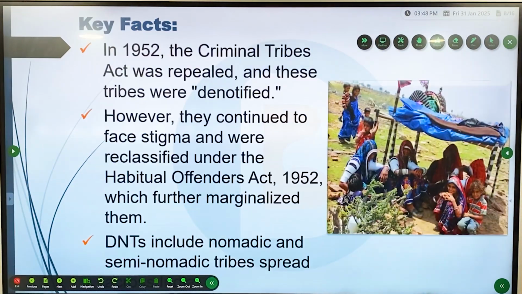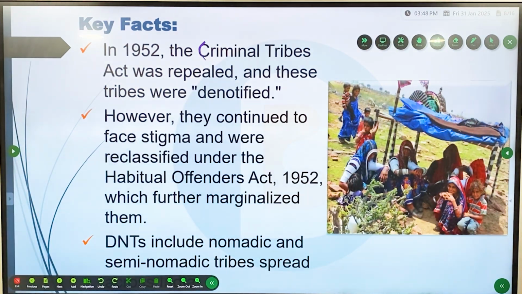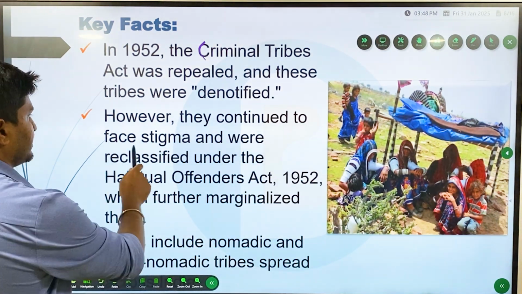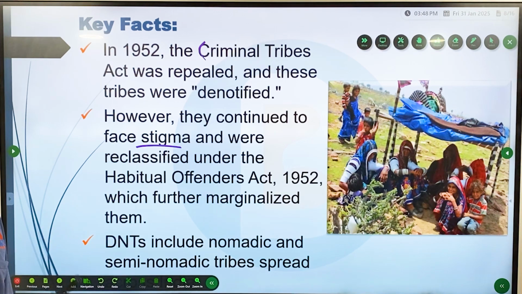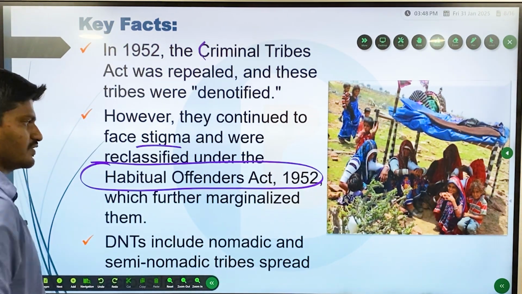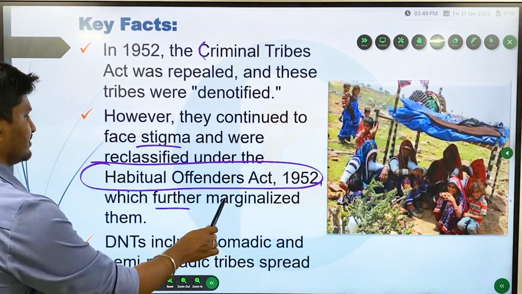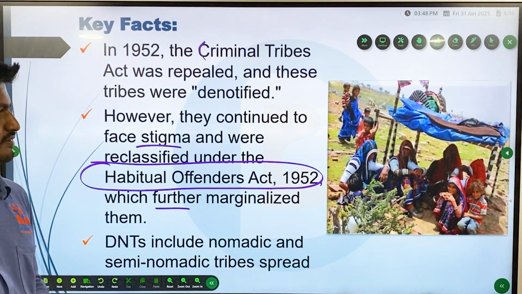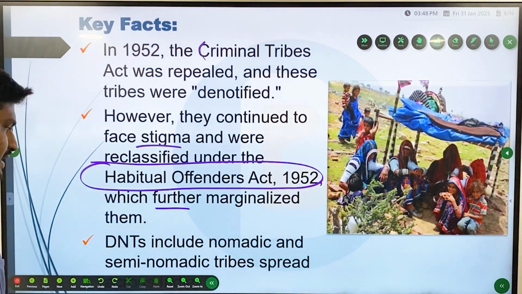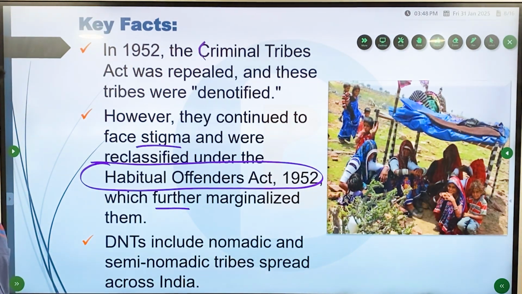Okay, so in 1952, the Criminal Tribes Act was repealed, and these tribes were denotified, hence the name Denotified Tribes. However, they continued to face the same stigma and were reclassified under the new act, that is the Habitual Offenders Act of 1952. So the act remained, just the terminology changed, which further marginalized them. DNTs include nomadic and semi-nomadic tribes spread across different states of India.